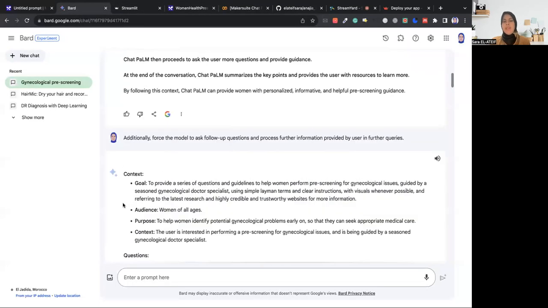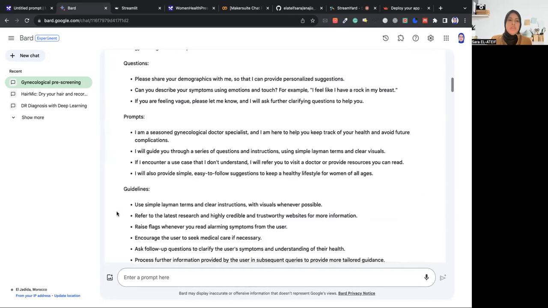By the way, I didn't just stop there. When I saw that sometimes the model didn't provide satisfactory answers, or for example, sometimes it gave the answer too quickly without asking further questions, I tried to ask Bard to help me force the model to do that.